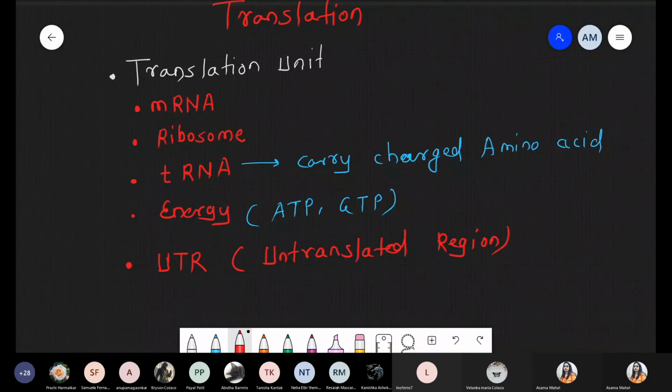We discussed this part in the diagram, UTR. So UTR, untranslated region means what? Such a region which never undergoes the translation process, right?